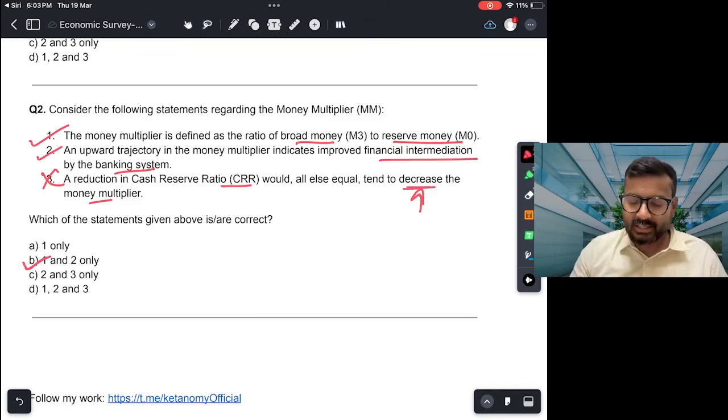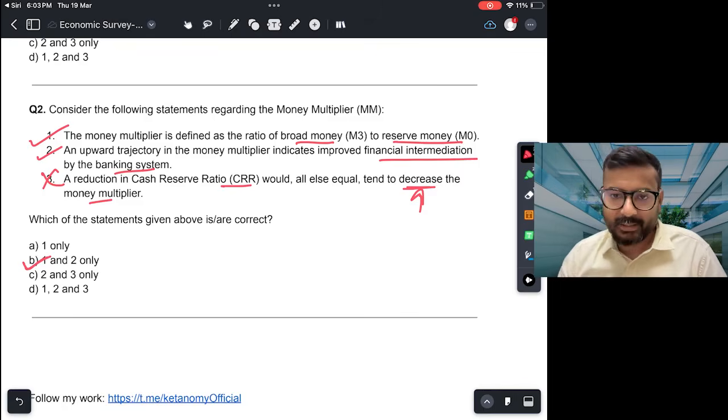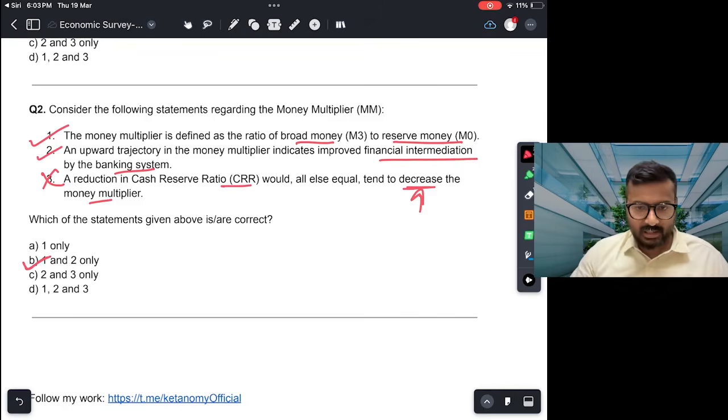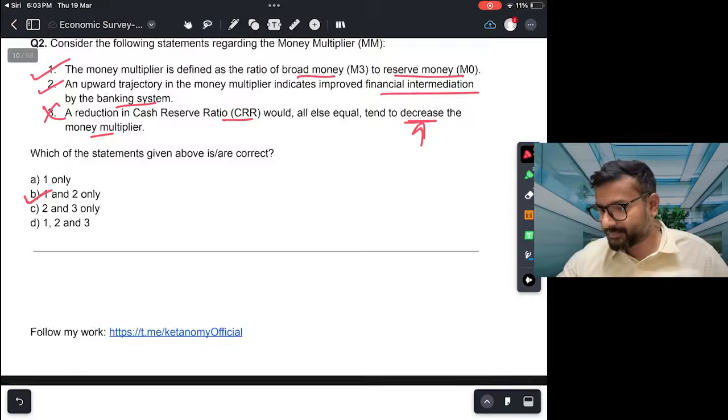And in fact, if you see the value of money multiplier in India, I think it is around 6.2 right now, and last year it was around 5.7. So India's money multiplier has in fact been increasing. All right.